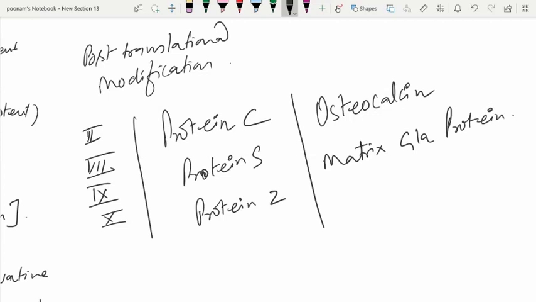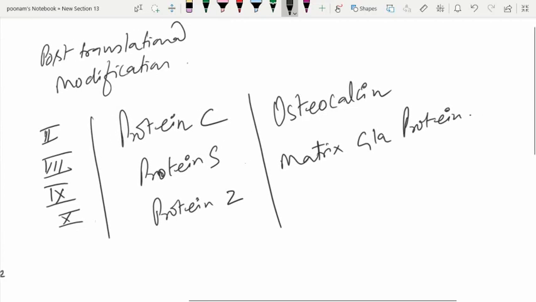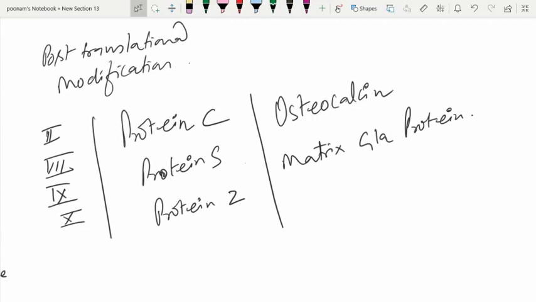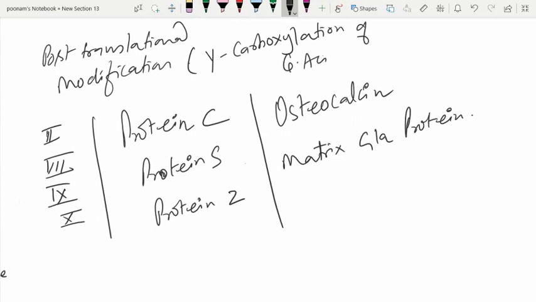So these are the list of important proteins which are undergoing post-translational modification, where we have gamma carboxylation of glutamic acid residues of these proteins towards the N-terminal.